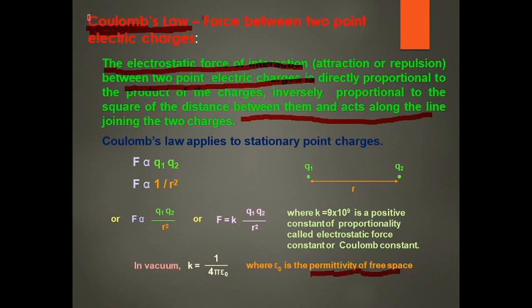So the attraction or repulsion force we can calculate using Coulomb's law. Again, this law says the force of interaction is directly proportional to the product of the charges and inversely proportional to the square of the distance between them. So F is equal to 1 by 4 pi epsilon naught q1 q2 divided by r square. This is Coulomb's law.